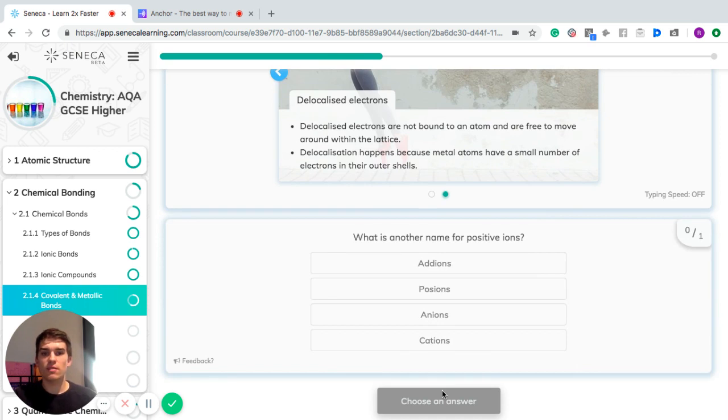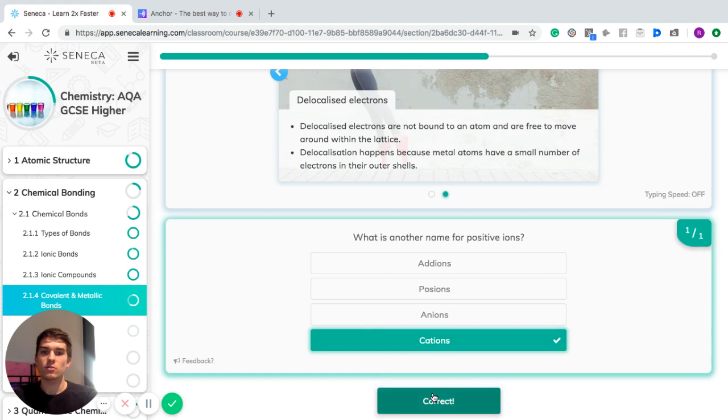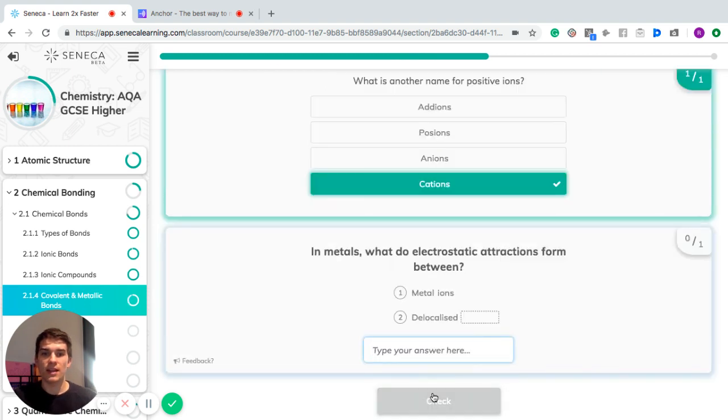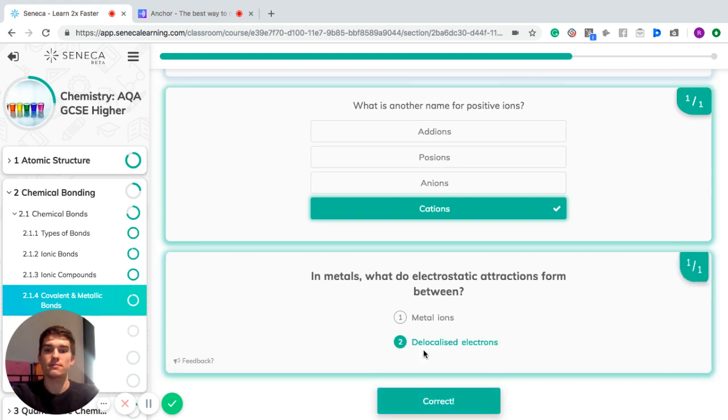So what's the name for the positive ions? Now remember, they are called cations. And in metals, what do electrostatic attractions form between? So metal ions, number one, the cations, and the delocalized electrons.